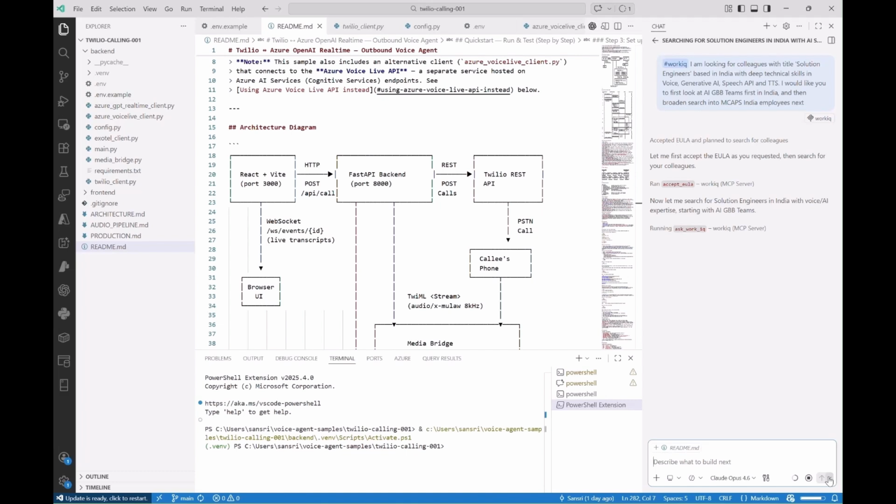Normally, what I would do is hop out to Teams, search around, maybe ping a few people, open Outlook to check their calendars, then come back to VS Code and set things up in GitHub. That's three or four context switches and it completely breaks my flow. But now I don't have to leave VS Code at all.